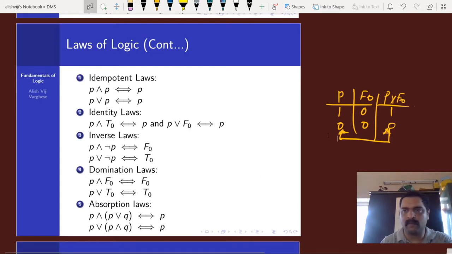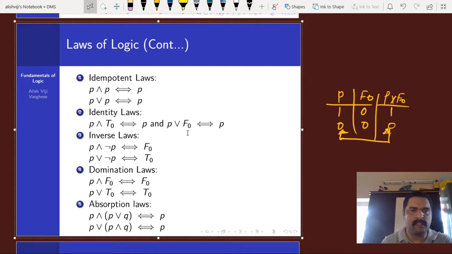P or F naught is equal to P. So this is how we can verify the validity of all these laws. Then inverse laws: P and negation P is a contradiction. P or negation P is a tautology.